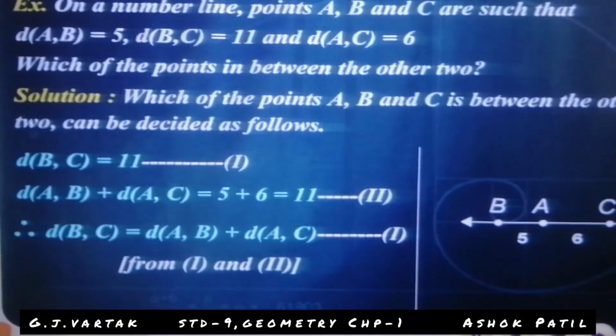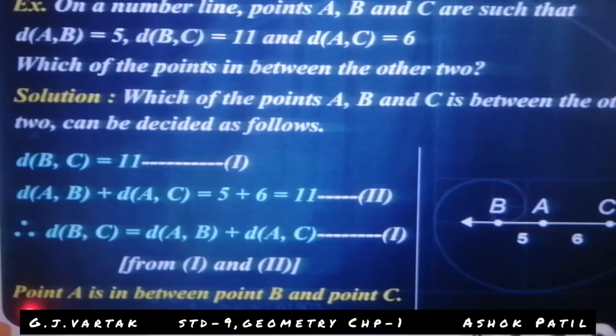Write down the third equation. That's why the point A is in between point B and C. Look here, BA plus AC is equal to 11 and BC is equal to 11. That's why the point A is in between point B and C.